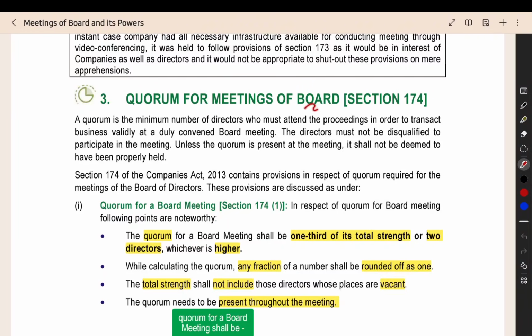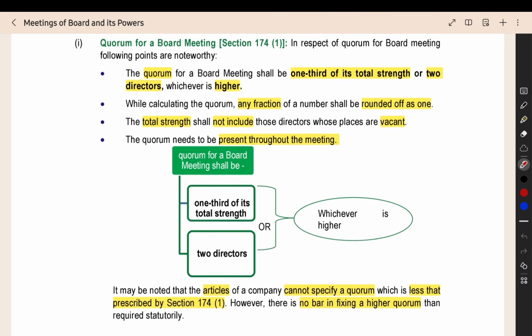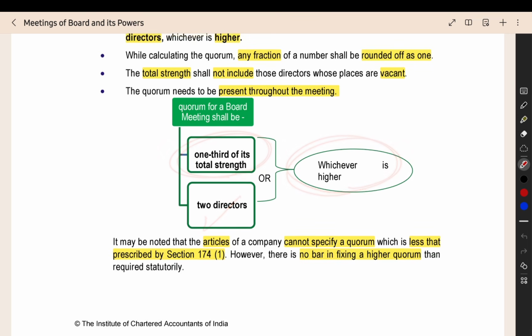Now we can see the provision of quorum. What is the meaning of quorum? The minimum number of members that should be present at the meeting so that we can start the meeting. If the minimum number of members is not reached, then we will adjourn the meeting. So here what is the quorum? Minimum one third of the strength or two directors, whichever is higher. This will be the quorum.